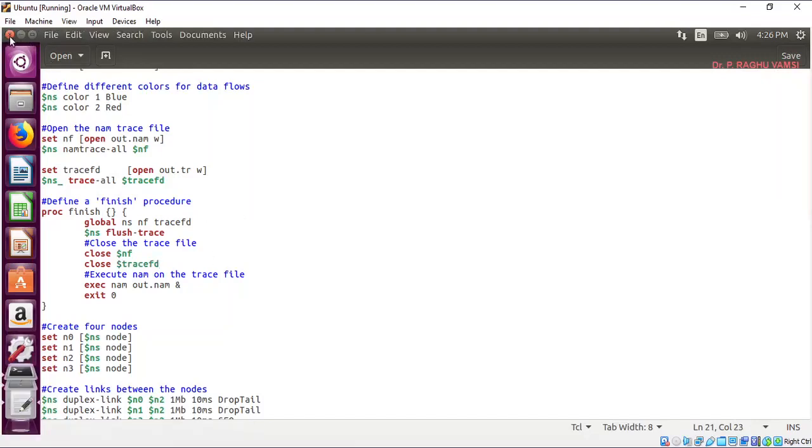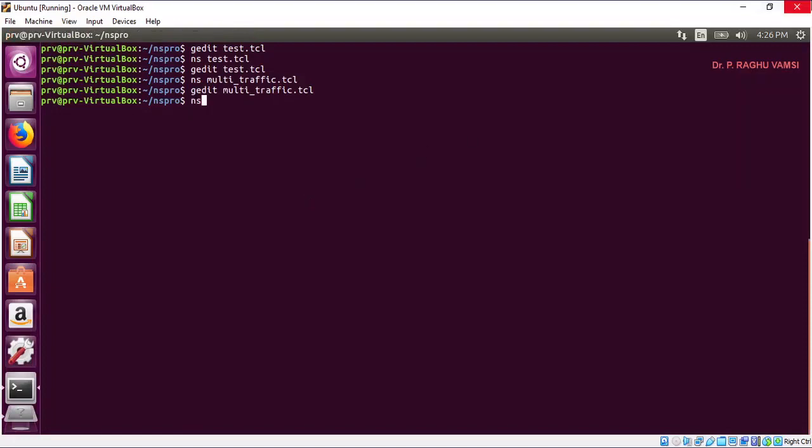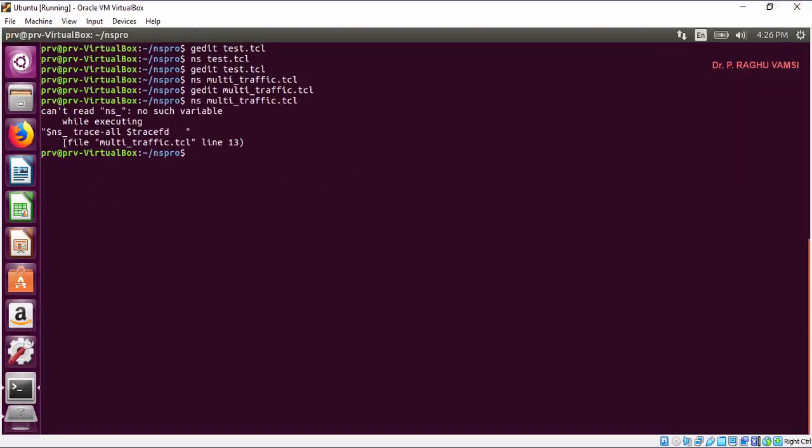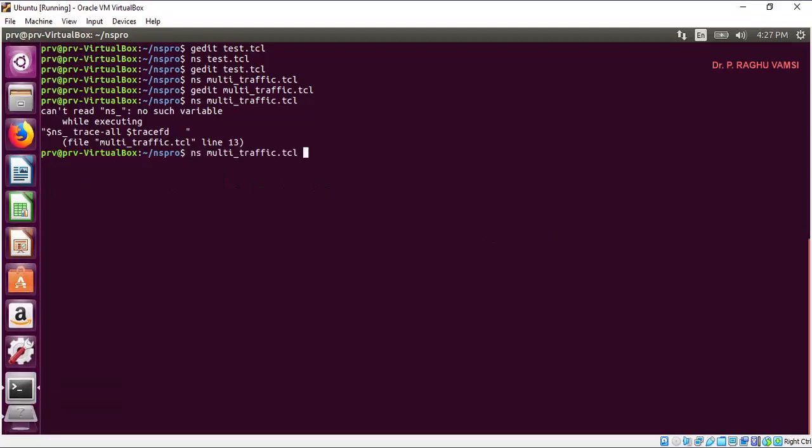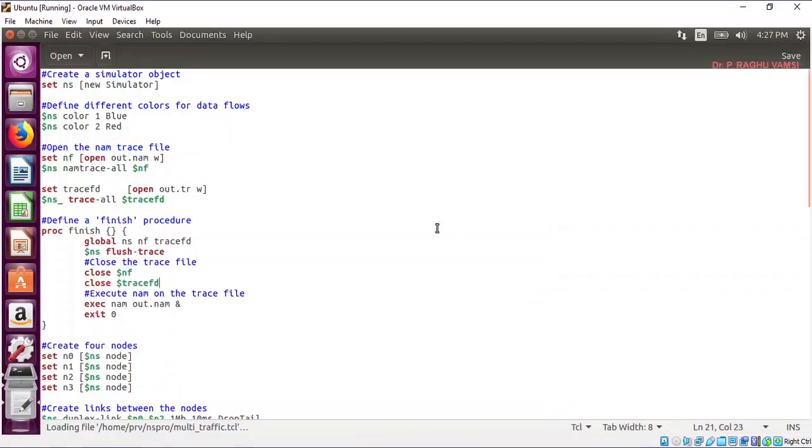So this is the multi-traffic: ns multi-traffic.tcl. And one thing you remember, in the trace format itself we have two categories: one is the new trace format, another is the old trace format. Here we have not mentioned any special specification for the traces, so we can call this the old trace format.